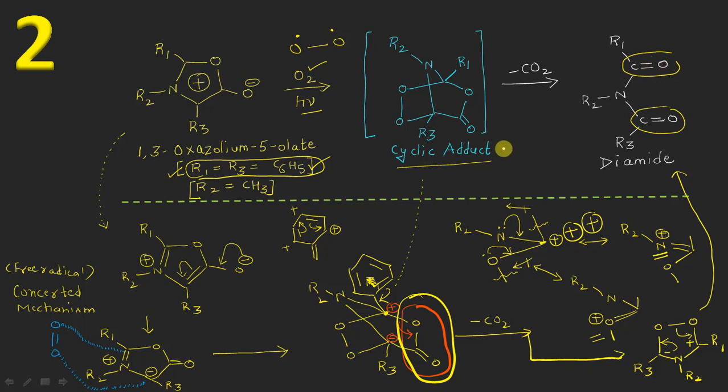It will give this type of cyclic adduct first of all, and after that it will undergo the elimination of a molecule of CO2, giving this type of intermediate which will undergo bond rearrangement, finally resulting in the formation of a diamide type of molecule. Okay, and please be sure that the mechanism is similar to a 1,3 dipolar cycloaddition reaction, but there will be a little difference in this portion of the transition state. This time it will occur through the formation of a diradical from this oxygen molecule in the presence of photochemical conditions.